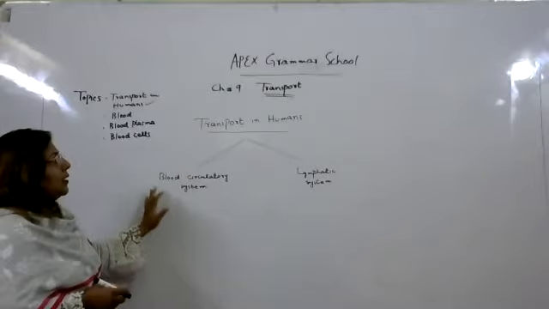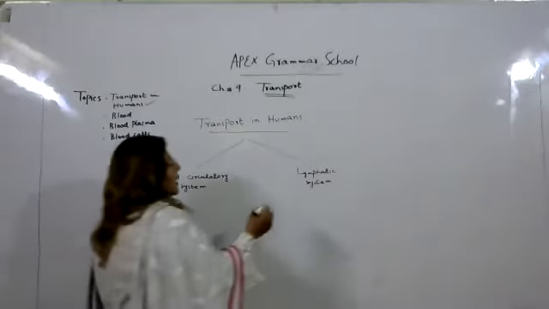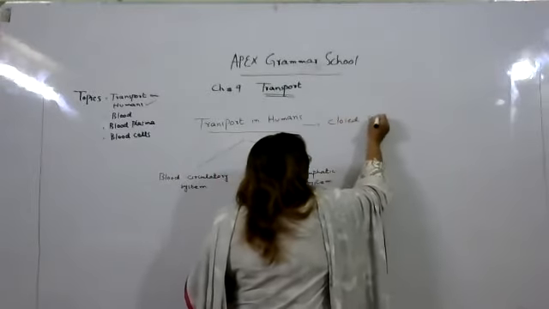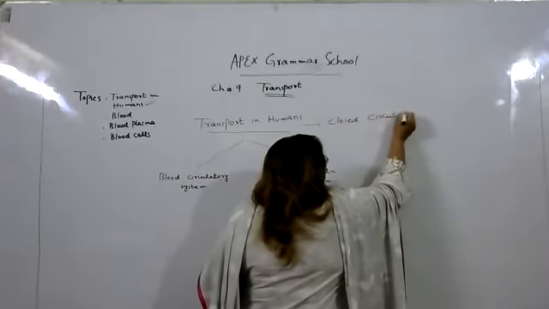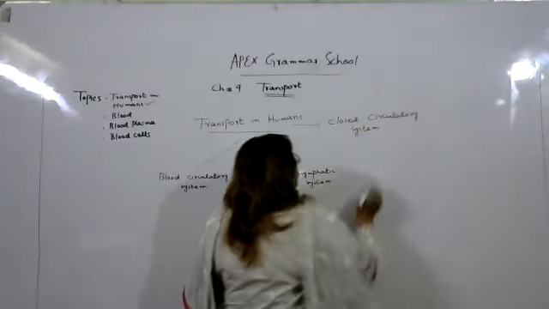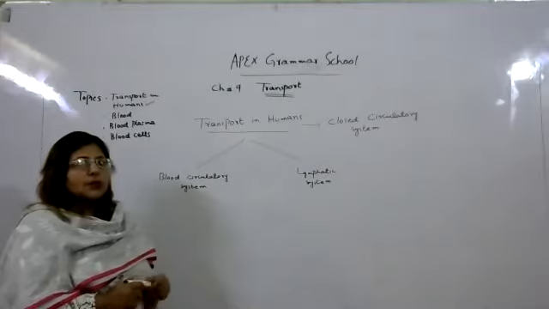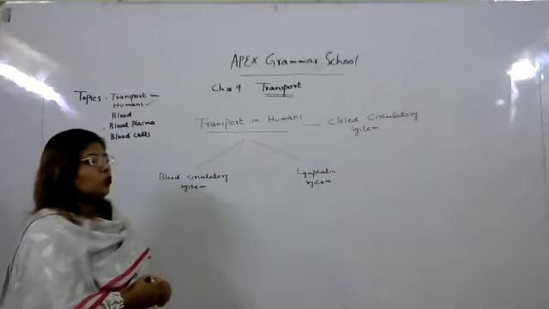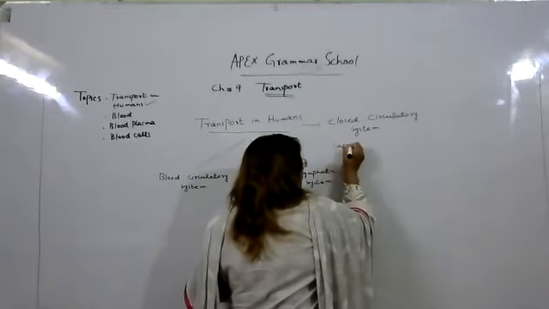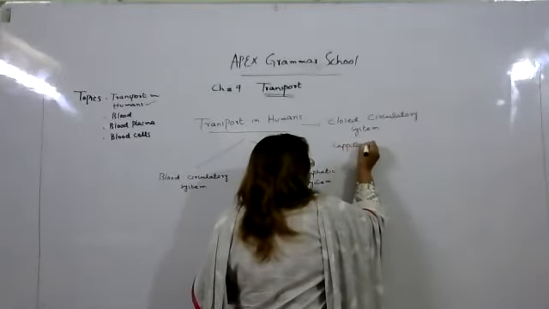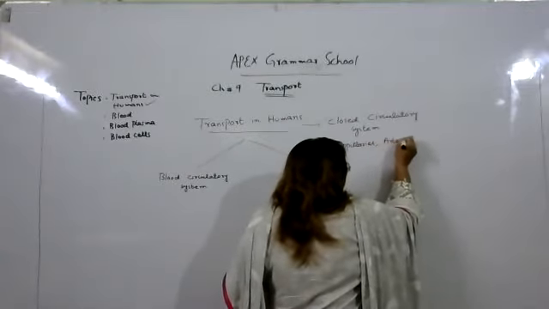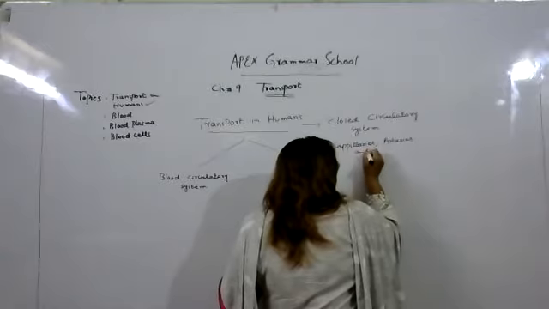The other important thing about transport in humans is that it is a closed circulatory system. What is the meaning of a closed circulatory system? It means a system in which your blood never leaves your capillaries, arteries, and veins.